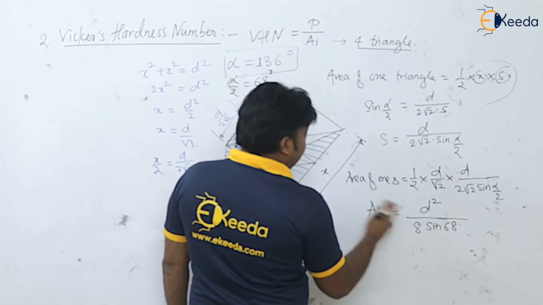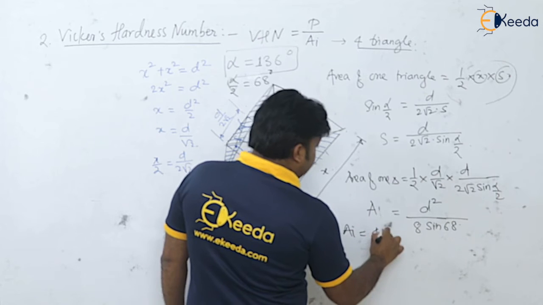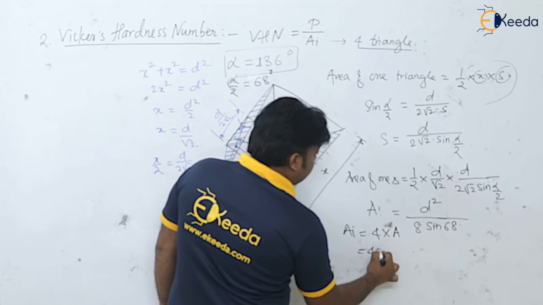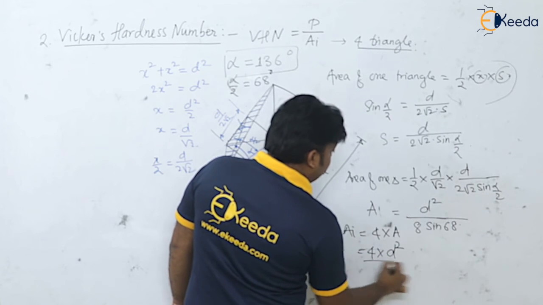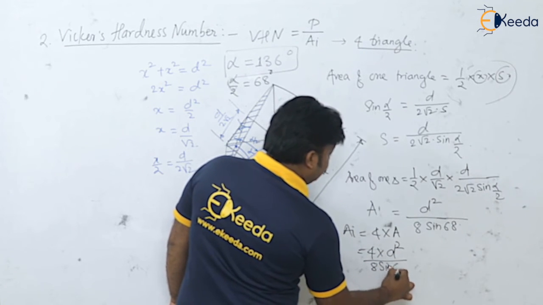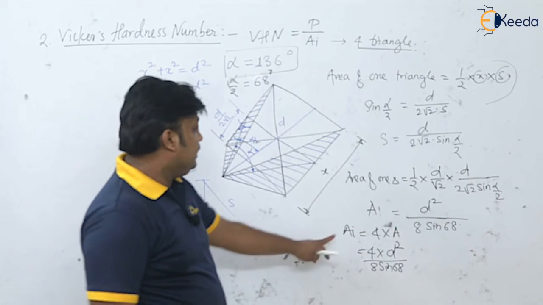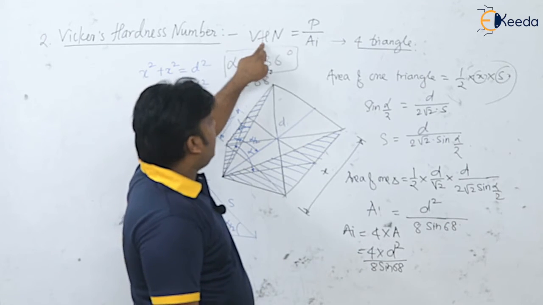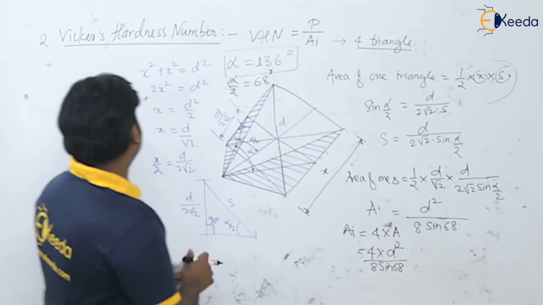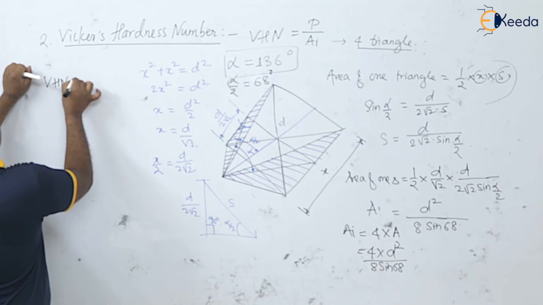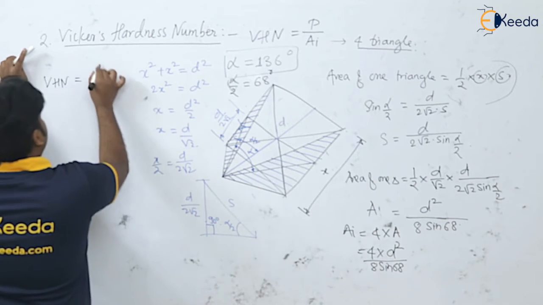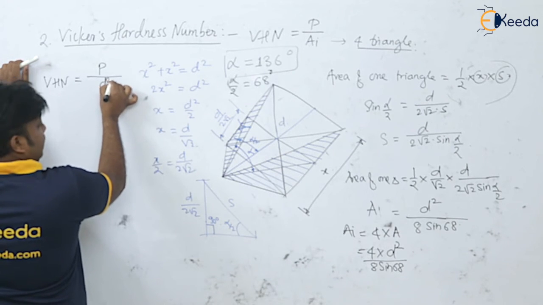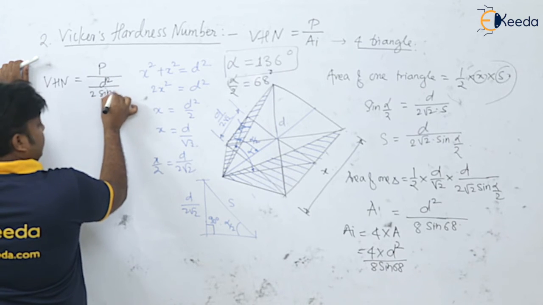So this is the area of one triangle, and the indentation area is what? 4 times the area of one triangle, isn't it? So 4 times D square divided by 8 sine 68. So you get here the area. Now if we want to find out the Vickers hardness number, how will we get it? So this VHN is P divided by area, that is D square divided by 2 sine 68.